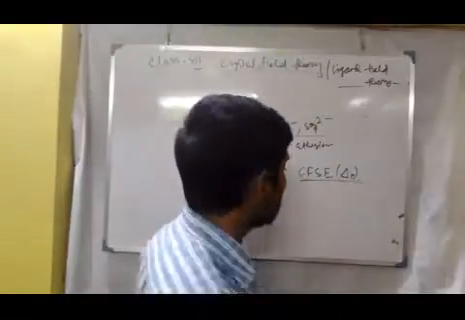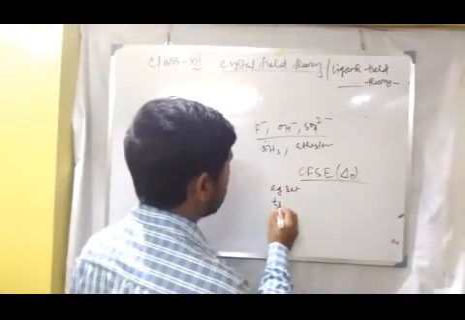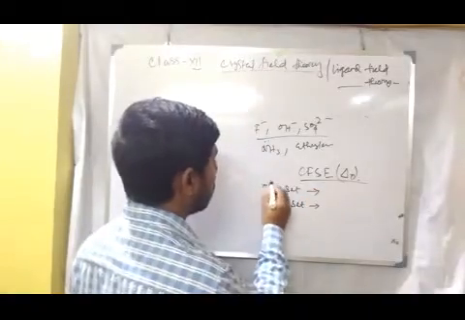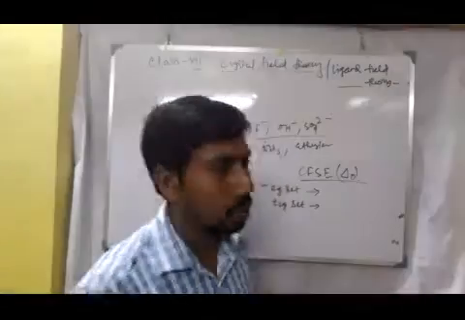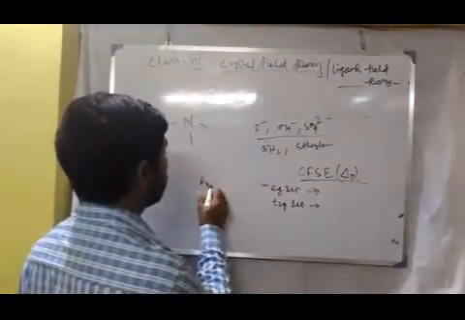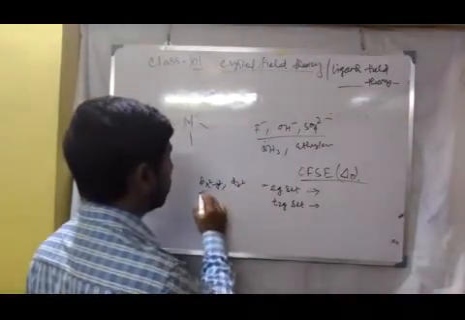Now what is the Eg set? Eg set and T2g set. Here the Eg set is directly facing towards the axis. Which d orbitals are facing towards the axis? dx square minus y square and dz square.